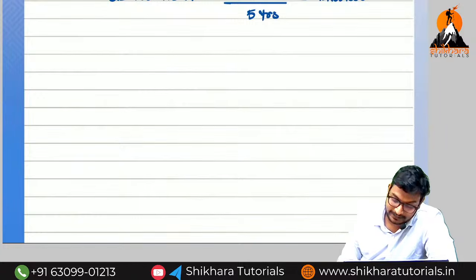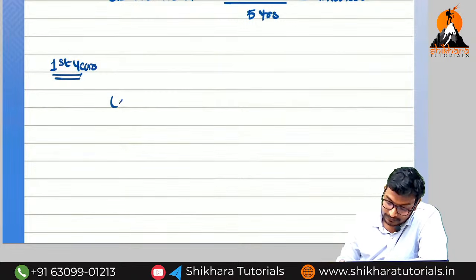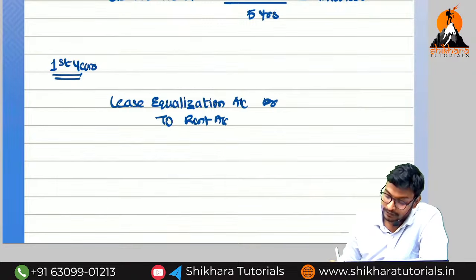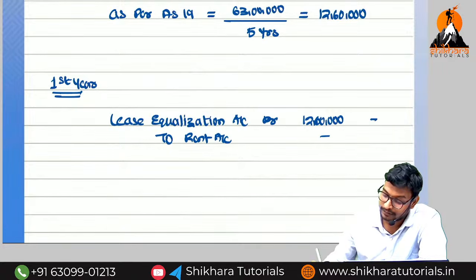Can you say the first year entry in the books of the lessor? Rent is an income. First year, whether he is receiving any rent? No. So what is the entry we need to pass? Lease equalization account debited to rent account. So we have not received anything. For that reason, for the first year, 12,60,000 totally we need to transfer to which account? Rent equalization. Are you getting the point?